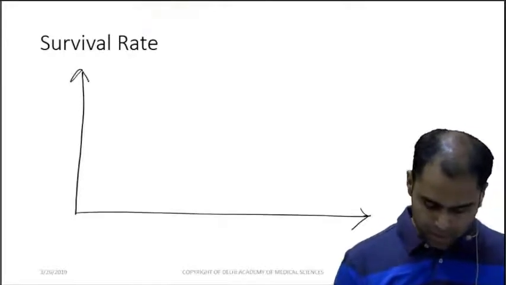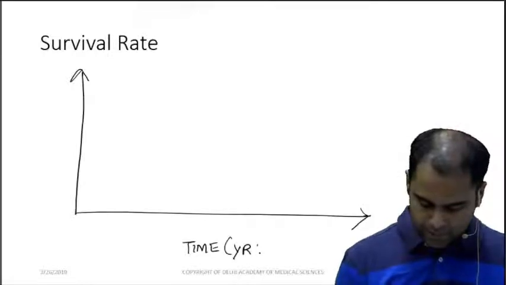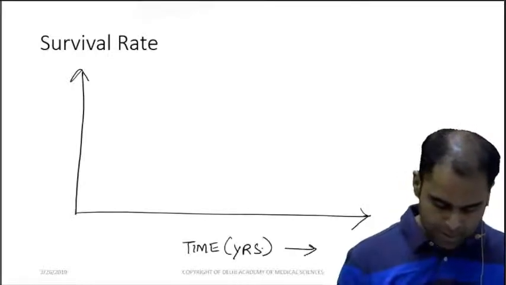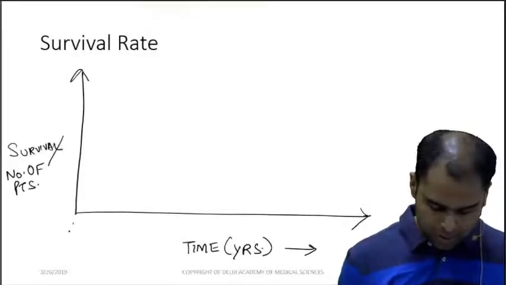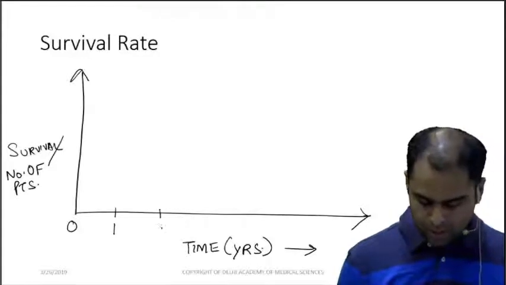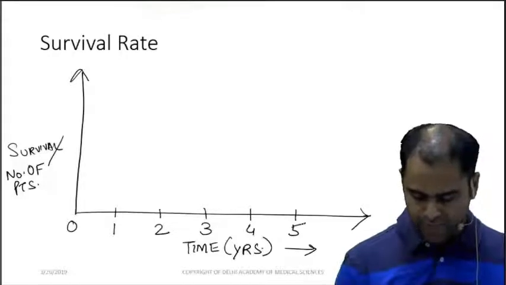Now, this is time in years. This is, suppose, survival probability or number of patients, let me tell you. So suppose 0, 1, 2, 3, 4, 5.